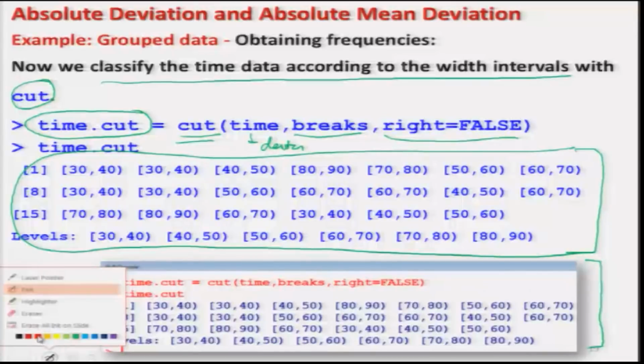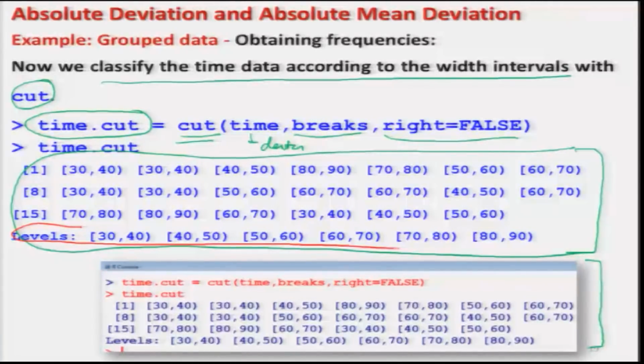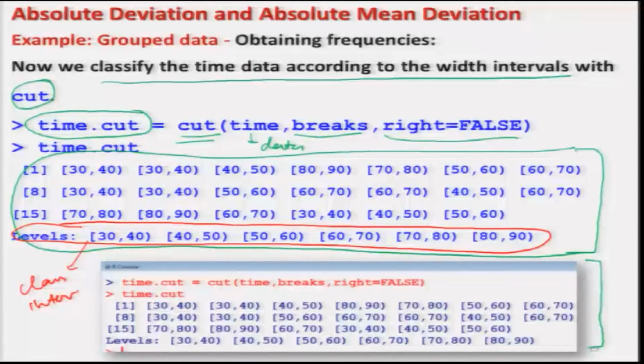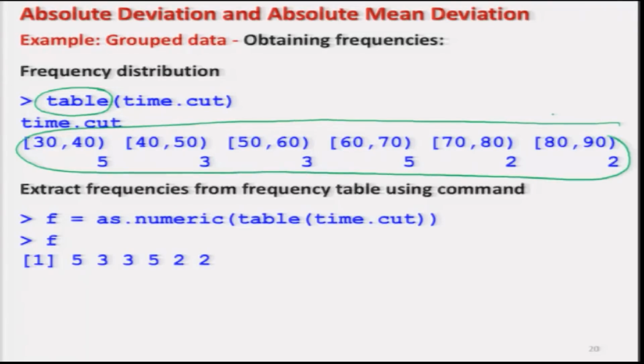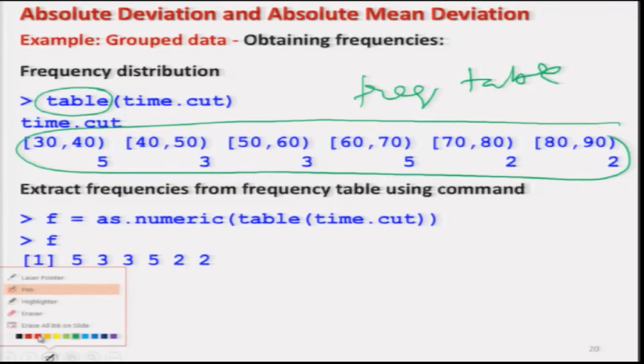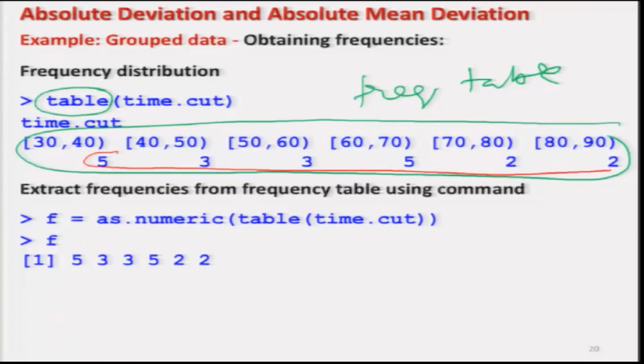Here, if you recall, the last row which is indicated with labels is going to indicate the class intervals. After this we had used the command table to tabulate the values of time.cut, and the frequency table was obtained like this. This was the frequency table, and the second row, 533, 522, is going to give us the frequency values.